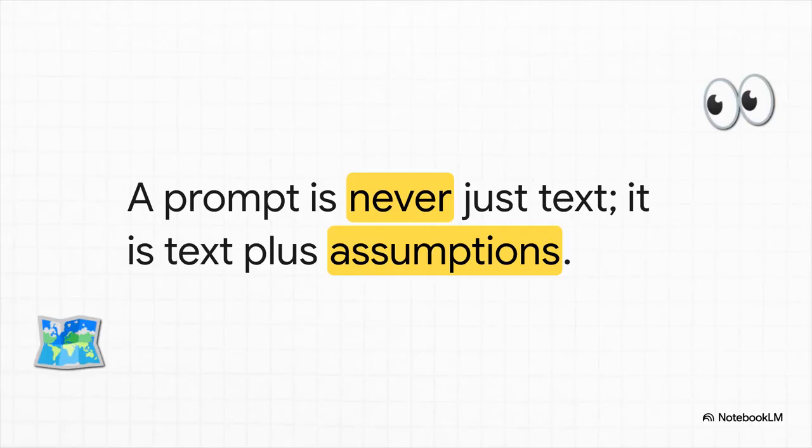All right, part 1, the problem with prompts. To figure out why AI struggles here, we really have to change how we view our own language. See, language is not a set of absolute instructions. It's actually more like a partially drawn map. It shows the final destination, absolutely, but it entirely leaves out the roads and the landmarks that the reader actually needs to navigate there confidently. So a prompt is never just text. It is text plus assumptions. They fail because they expect the model to navigate without those roads. They just assume context, intent, and standards that, honestly, were never actually typed out.